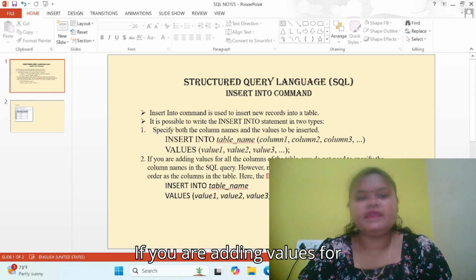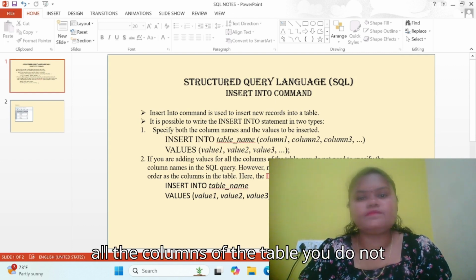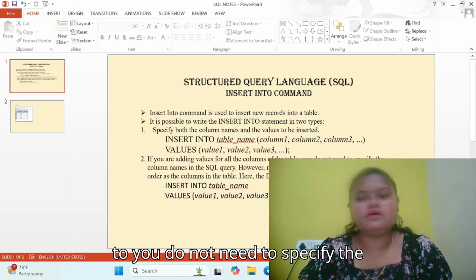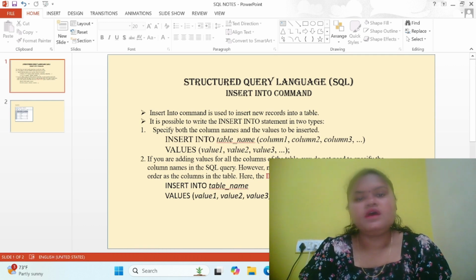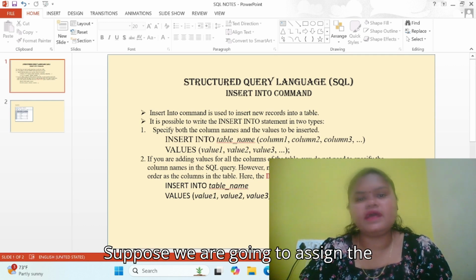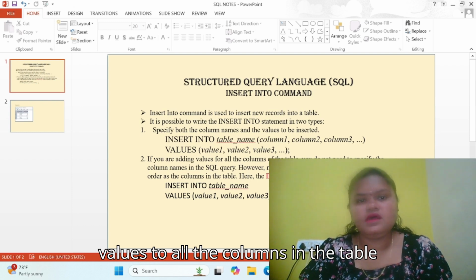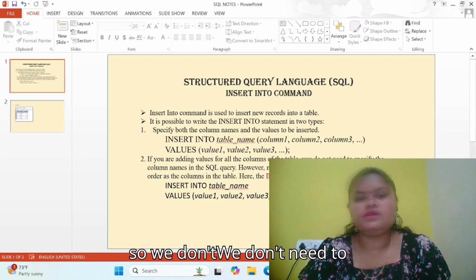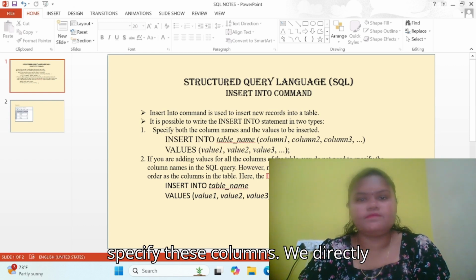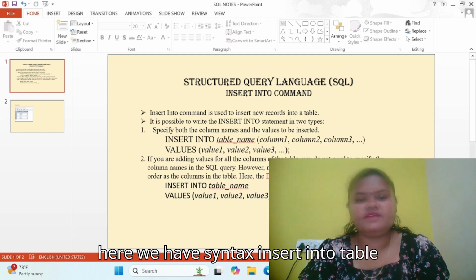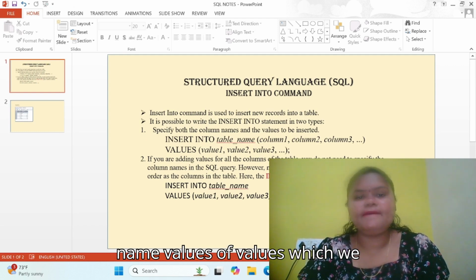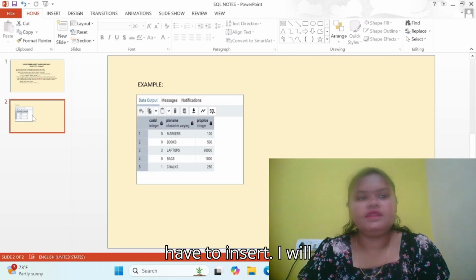If you are adding values for all the columns of the table, you do not need to specify the column names in the SQL query. Suppose we are going to assign values to all the columns in a table. Then we don't need to specify the columns, and we can directly give the values. So here the syntax is INSERT INTO table name VALUES, followed by the values which we have to insert. I will explain this with an example.